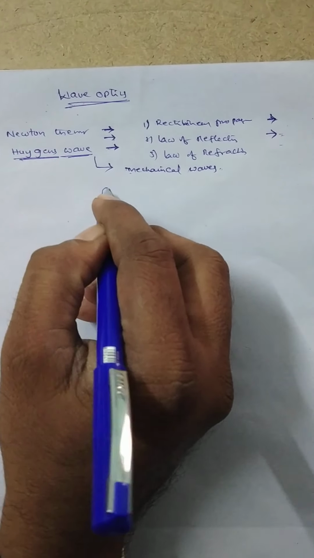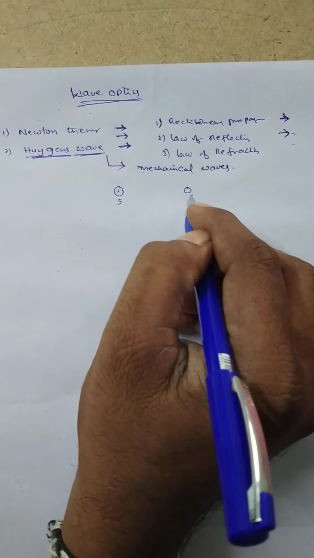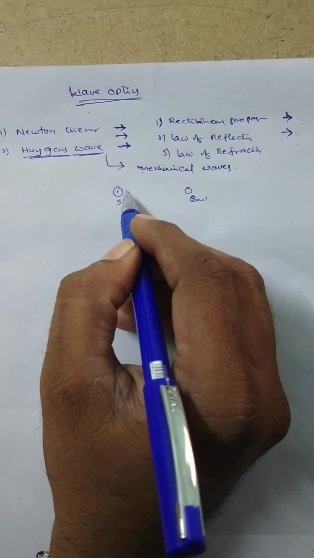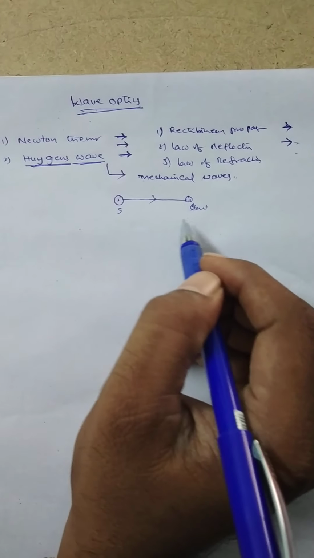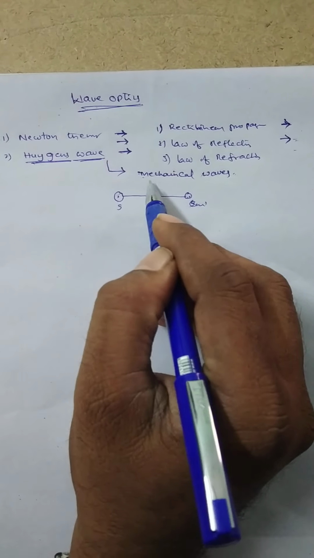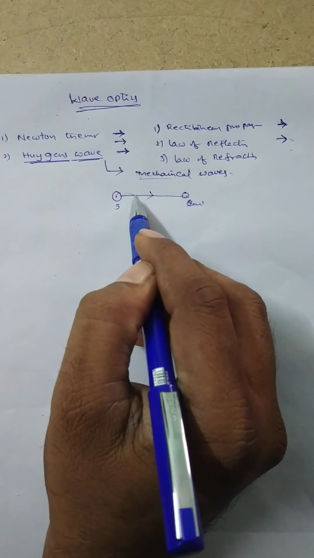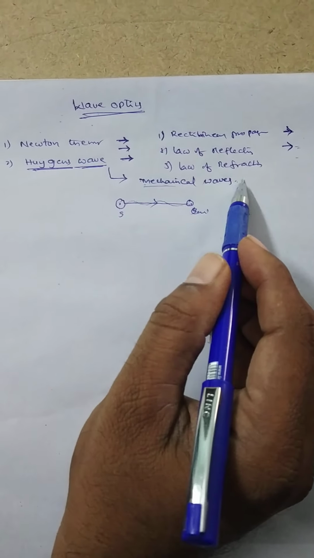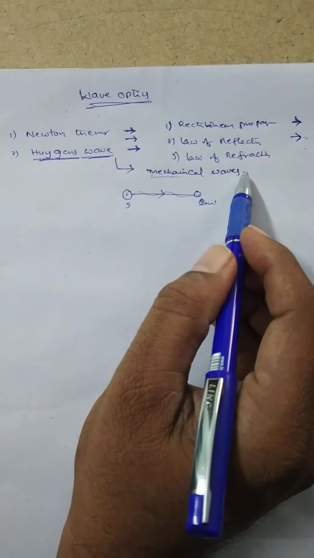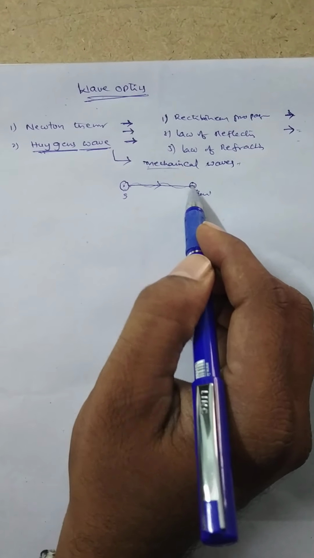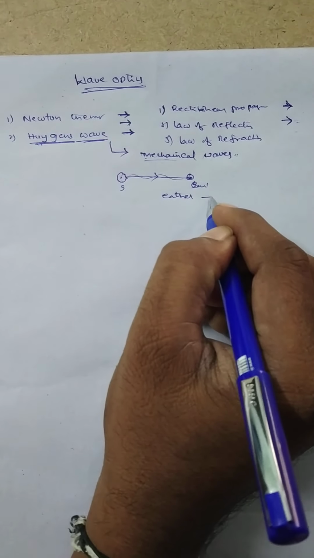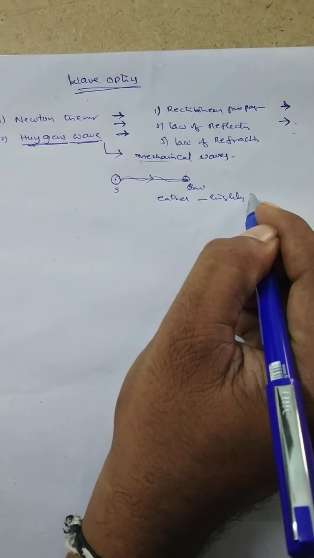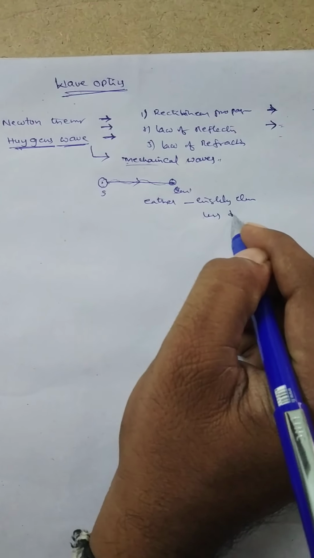Even though there is a large empty space between sun and earth, the light coming from the source reaches the earth. But here, in between sun and earth there is a large empty space. So that's why, if light is a mechanical wave, it must be traveling through a medium. That's why the scientist Huygens assumed that in between sun and planet there is a hypothetical medium which is called ether. Ether is a medium which is highly elastic and of less density.